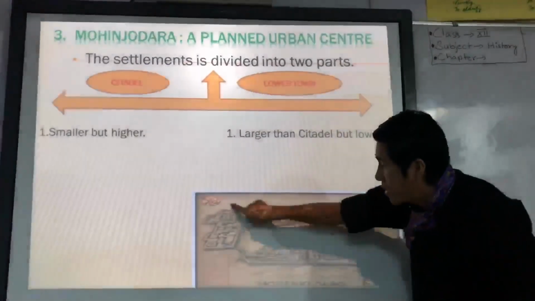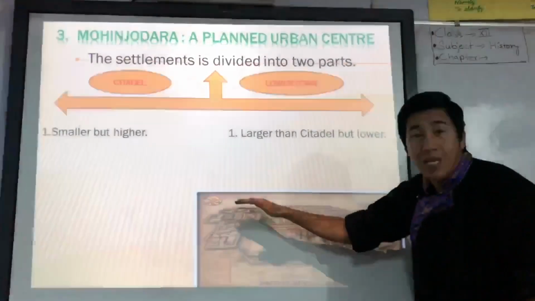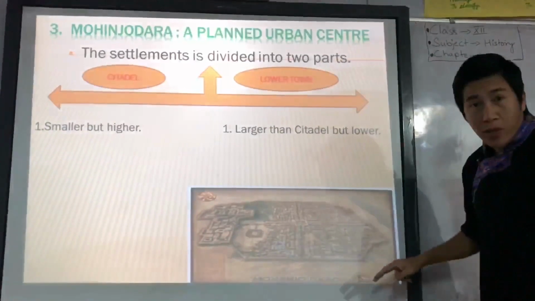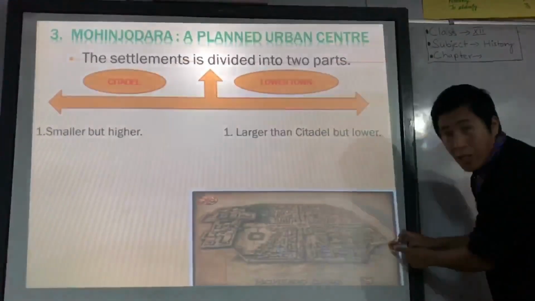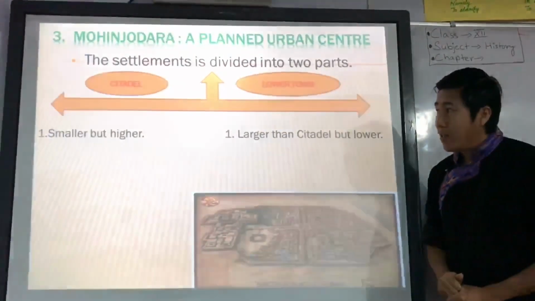As compared to the lower town, it's a bit higher. The lower town is larger than the citadel, huge in area, but lower.